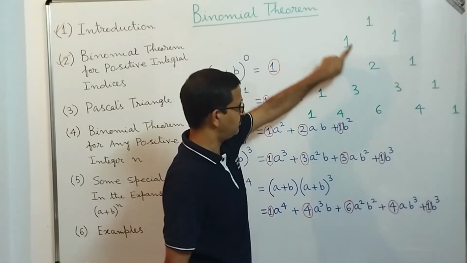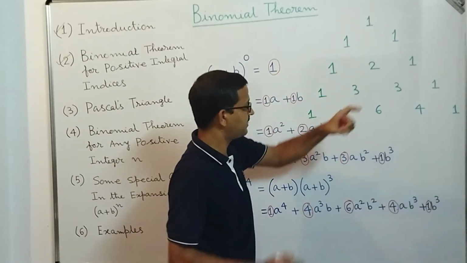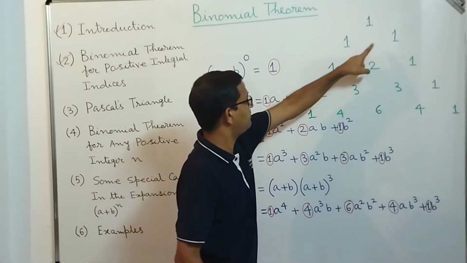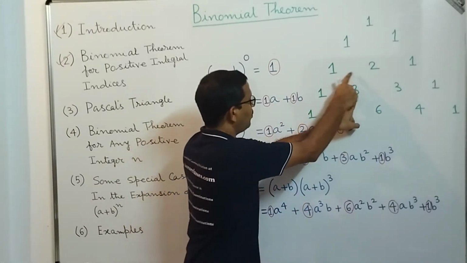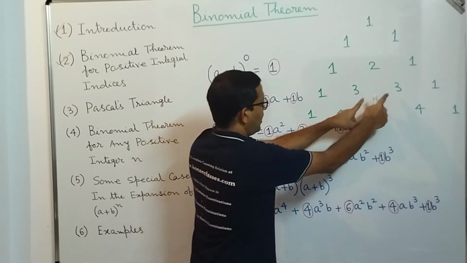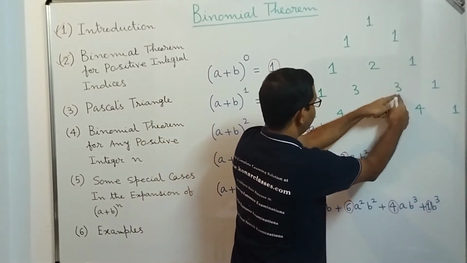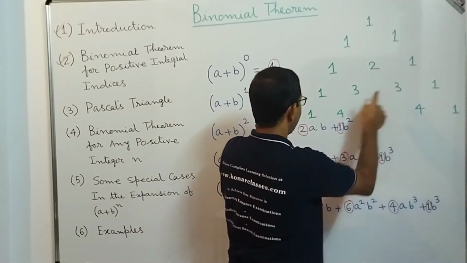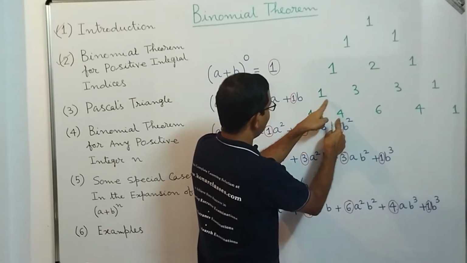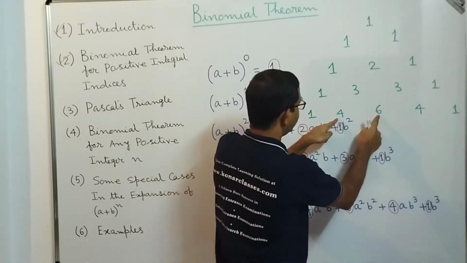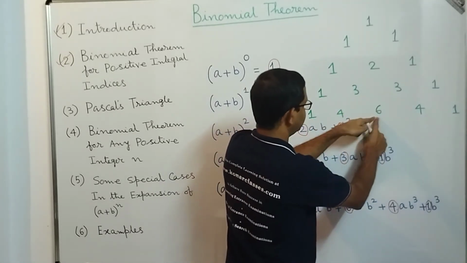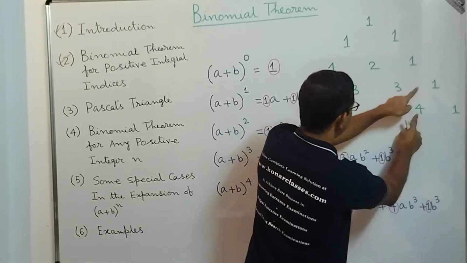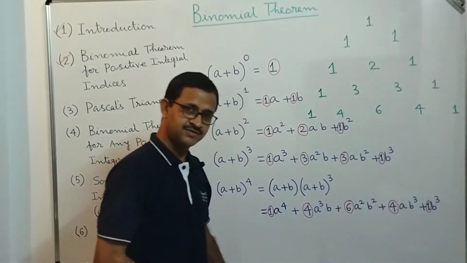How do we get 2? By adding 1 plus 1. How do we get 3? By adding 1 plus 2. How do we get 3? 2 plus 1. How do we get 4? 1 plus 3. How do we get 6? 3 plus 3. How do we get 4? 3 plus 1. Correct?